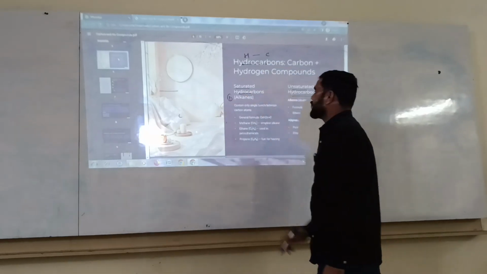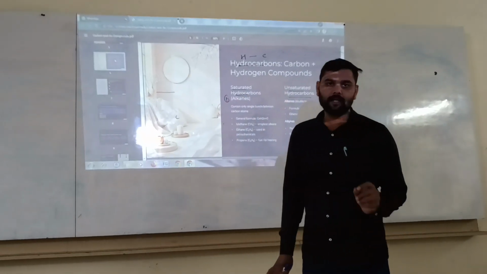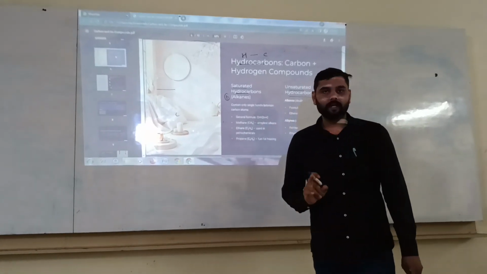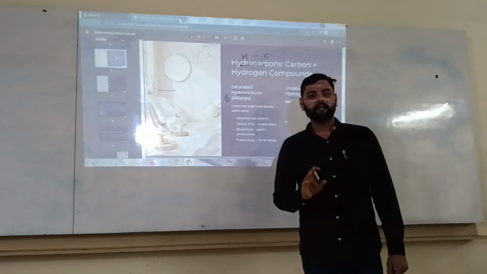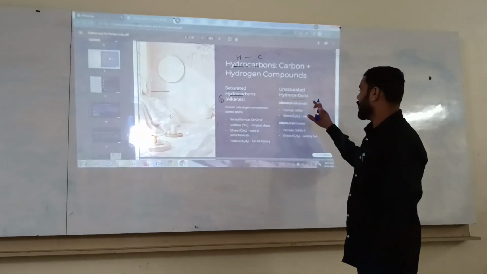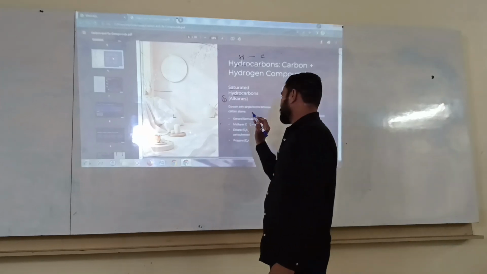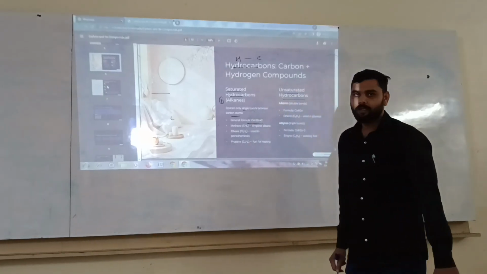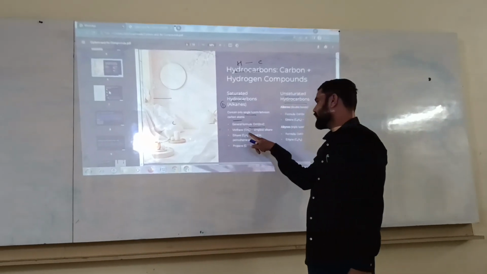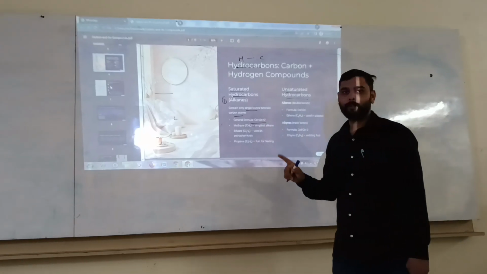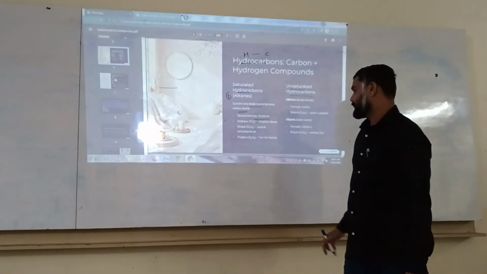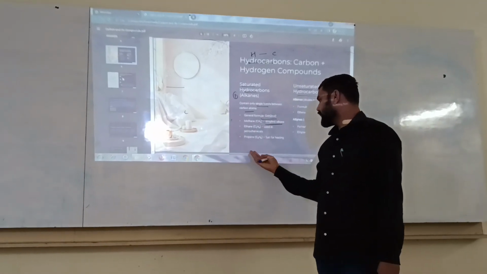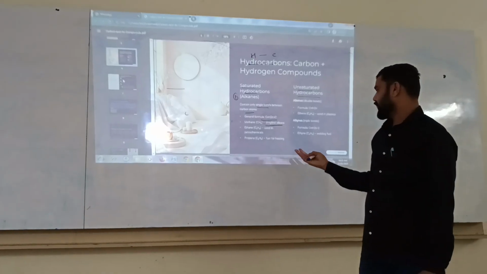So saturated hydrocarbon is alkane, the compound which contains carbon single bonds. This is called alkane, whereas a carbon compound which contains a carbon double or carbon triple bond is called unsaturated hydrocarbon. Some basic properties of saturated hydrocarbons: they have the general formula CnH2n+2. For example, methane, ethane, propane, butane, pentane. These are examples of saturated hydrocarbons. Methane is the simplest alkane, and it is found in petrochemicals and fuel.